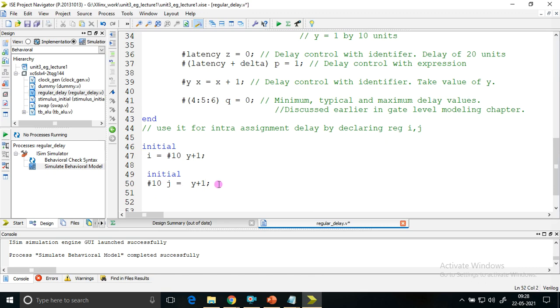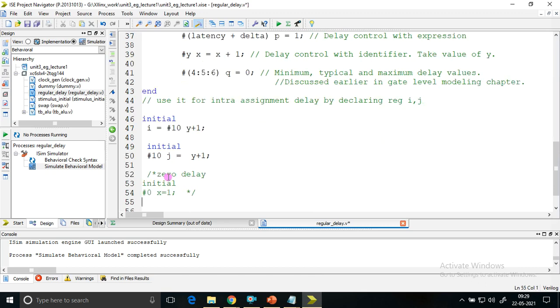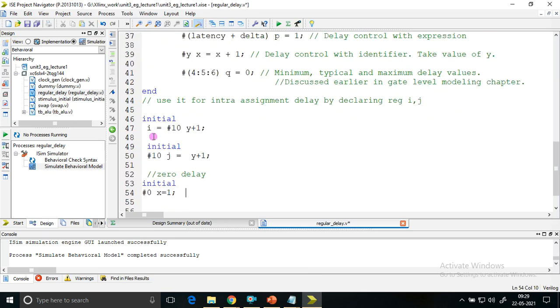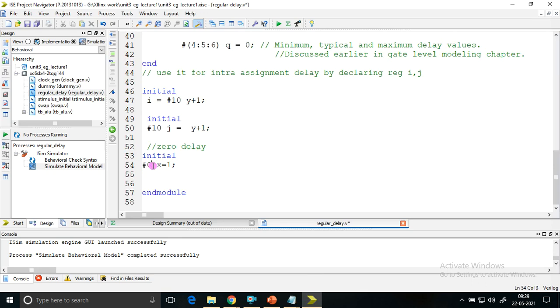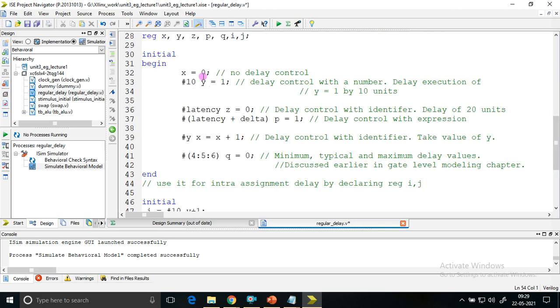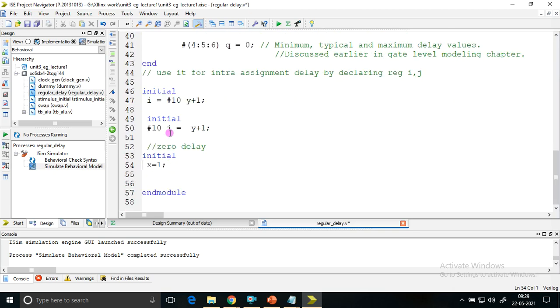So I am having one more initial block now for explaining zero delay. Here I have defined x equal to 0, and here I defined x equal to 1. Let us remove this hash 0 and check what happens. Both initial blocks start executing at the same time, x equal to 0 and x equal to 1. Which x will it take?